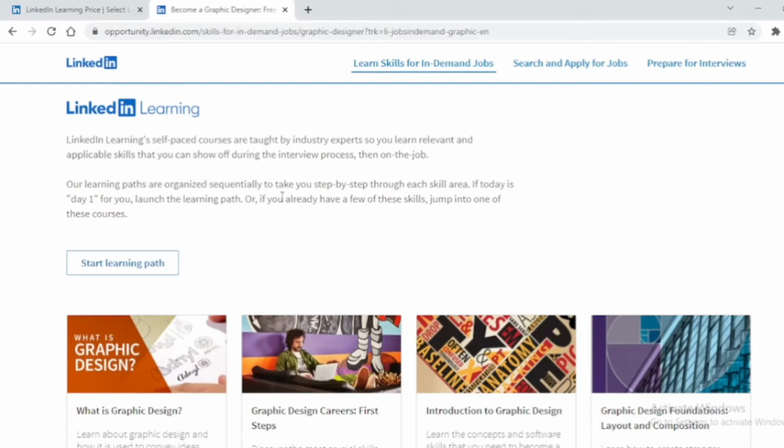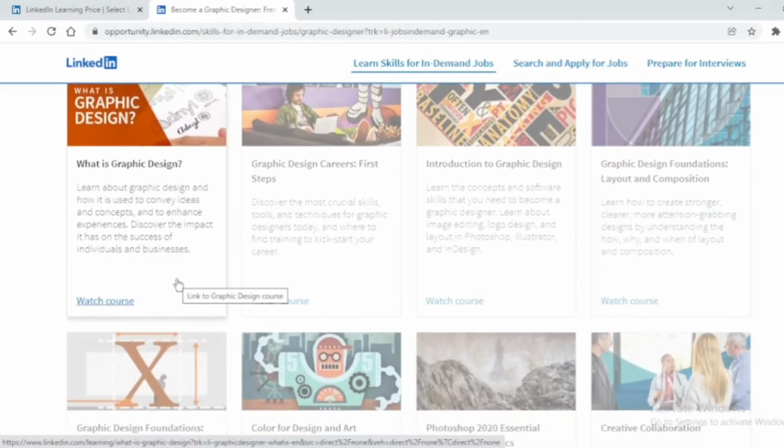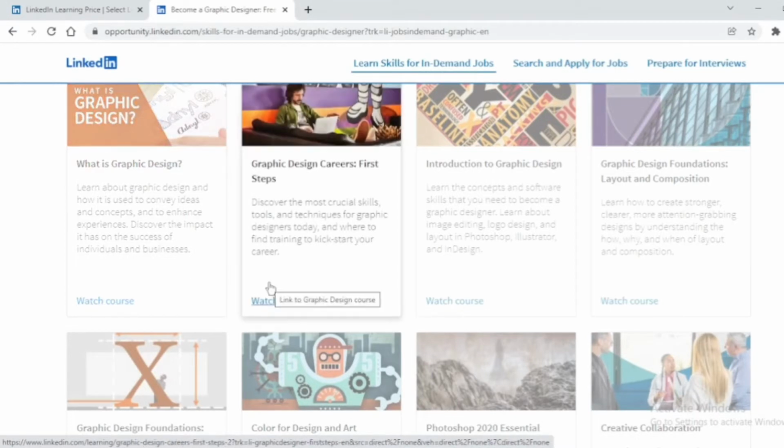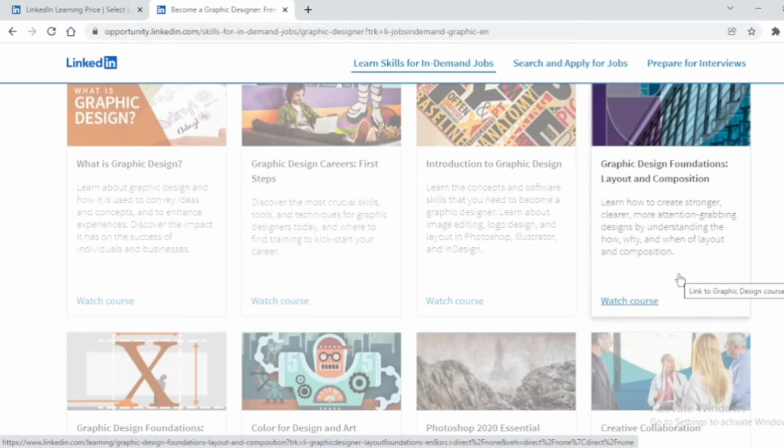So this is what you are going to learn, and this is the learning path. So first thing is, what is graphic designing? So this is the first course of this specialization. Then after this, the graphic designer career first step is another course of it. And then introduction to graphic designing, these are the modules of the course. And after this, graphic designing foundations of layout and composition.